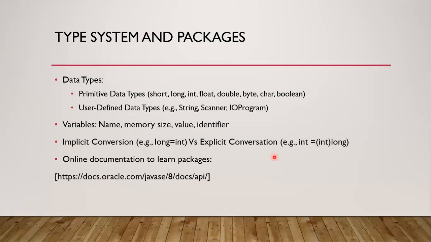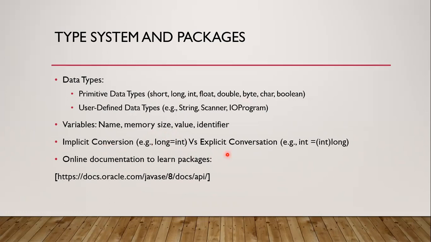For example, we have two variables. One variable is of type int, let's say x, and another variable of type long, let's say y. If we assign the x variable to y, there's no chance of losing data because the data that fits in int can also fit in long, because long is a bigger type, bigger size. So there's no problem, but the conversion will happen and that conversion is implicit, automatic.